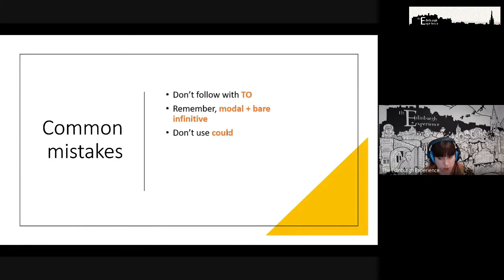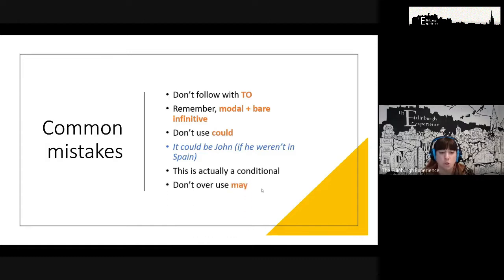Don't use could when we're talking about speculation. So this is also a common mistake. It's not a terrible communicative issue, okay? People will understand, but you're actually expressing something a bit different. If I say it could be John, what I'm really doing here is I'm making a hypothetical statement, right? If I say it could be John if he weren't in Spain, this is part of a second conditional which I'm using to hypothesize about the present. It's not really the same as saying it might be John, where I'm saying it's 50% possible. Okay, so these are slightly different things.